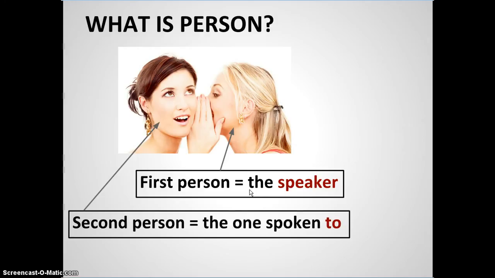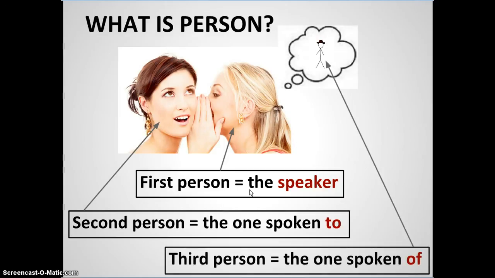So it makes sense then that when we use the term second person, we're referring to the one spoken to, the person who is receiving the message. And when we talk about third person, we're talking about the one spoken of. So the third person is not somebody who's part of the conversation, except insofar as he's being spoken of.